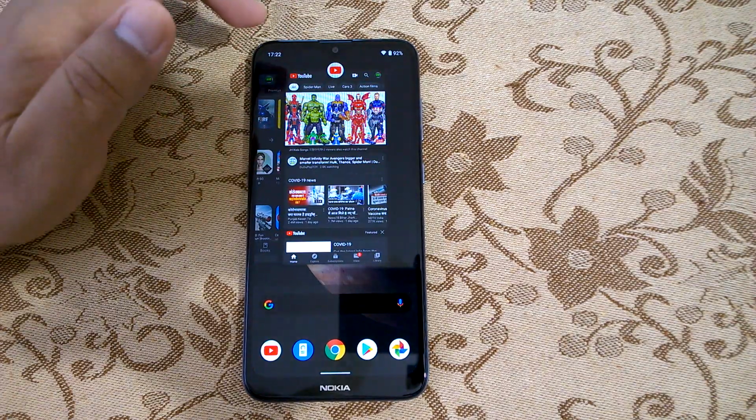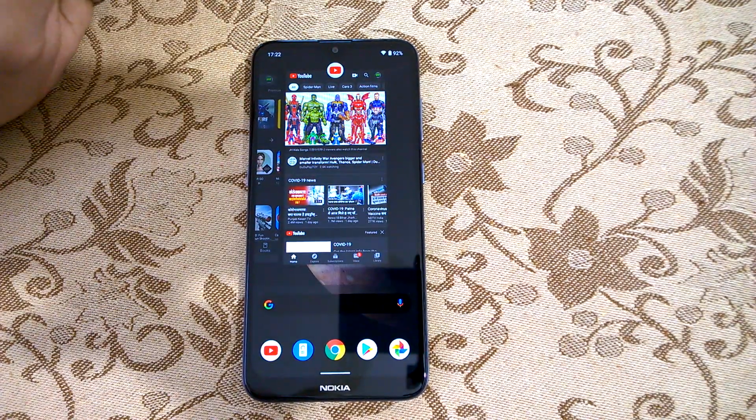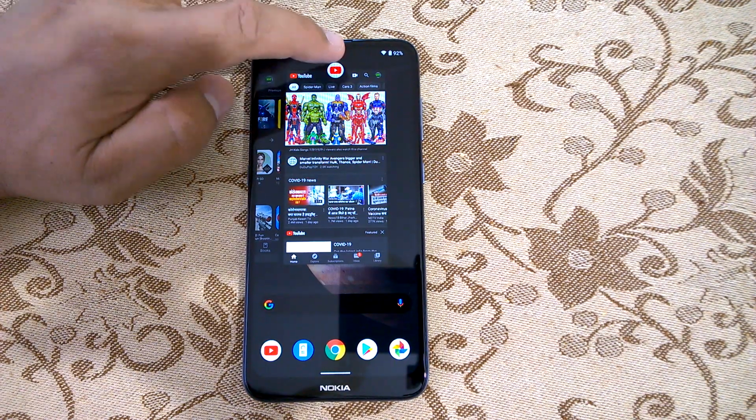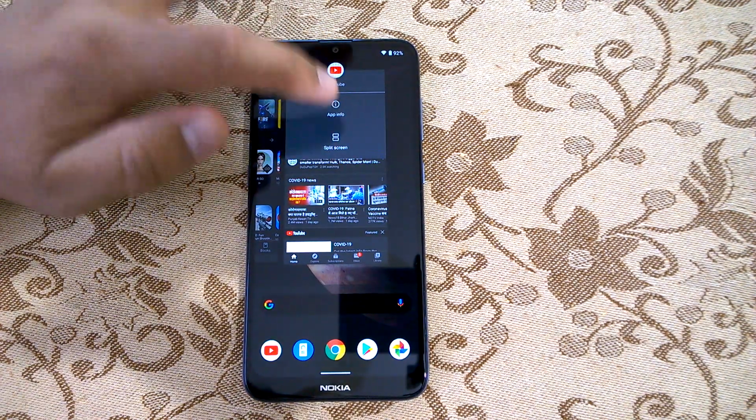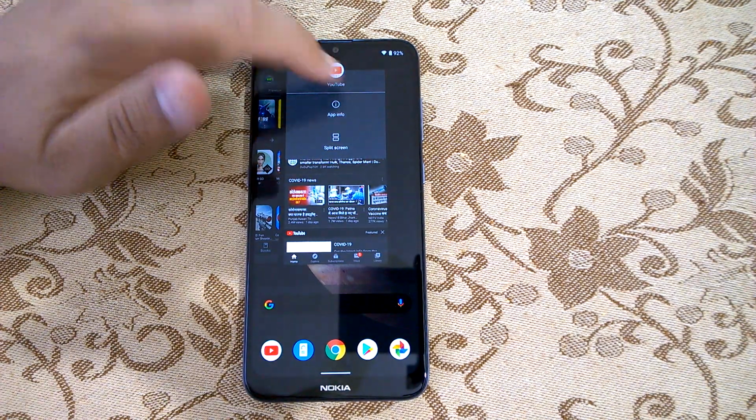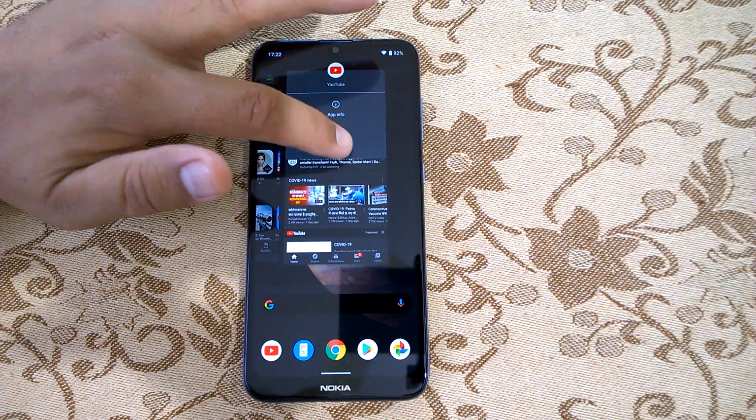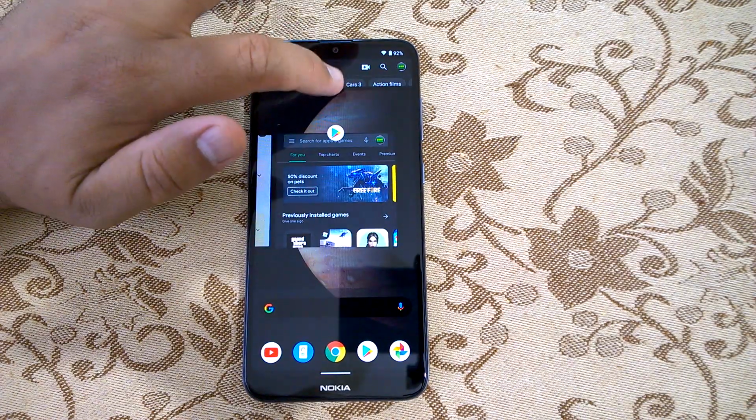The method to enable the split screen UI remains the same. In the multitasking UI, you just tap on top of the app card, and you will see the option to enable split screen. You can just do that.